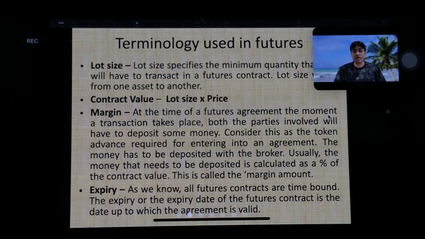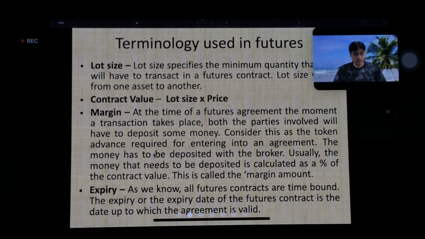At the time of a future agreement, the moment a transaction takes place, both the parties involved will have to deposit some money. Consider this as the token advance required for entering into an agreement. The money has to be deposited with the broker. Usually the money that needs to be deposited is calculated as a percent of contract value. This is called the margin amount.